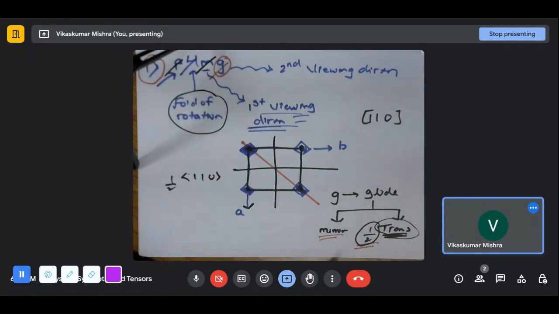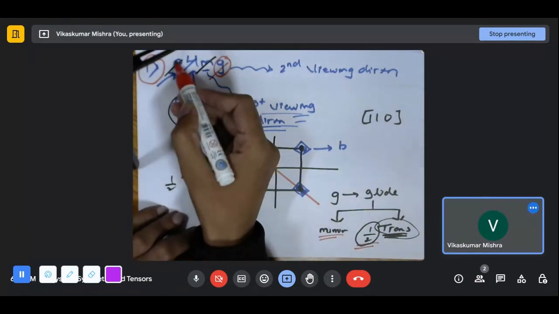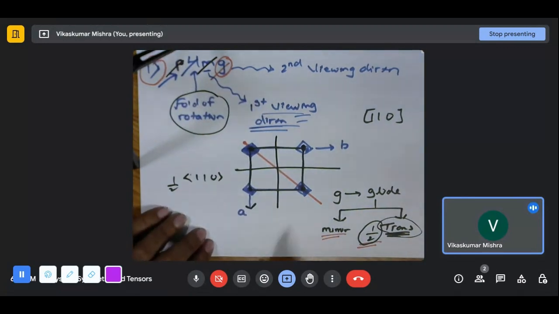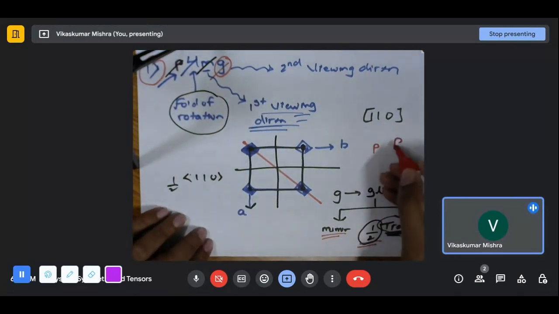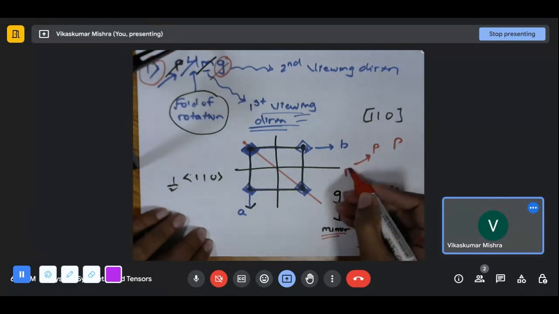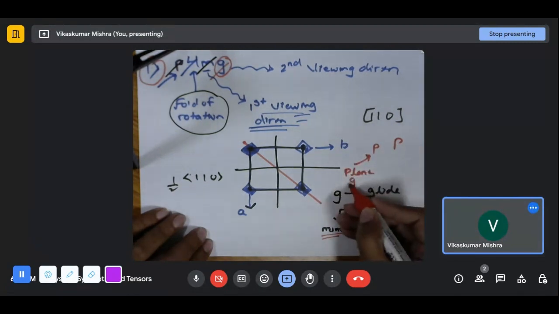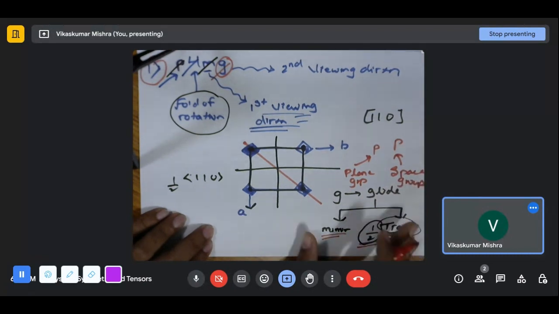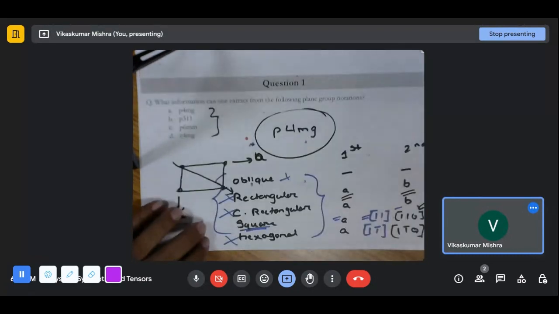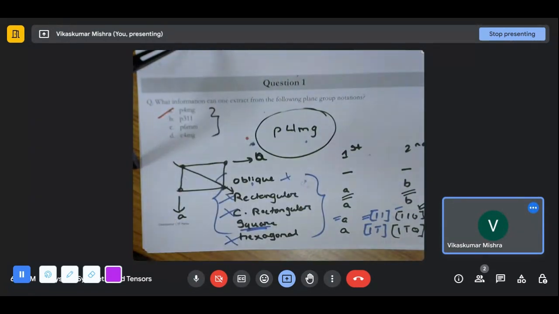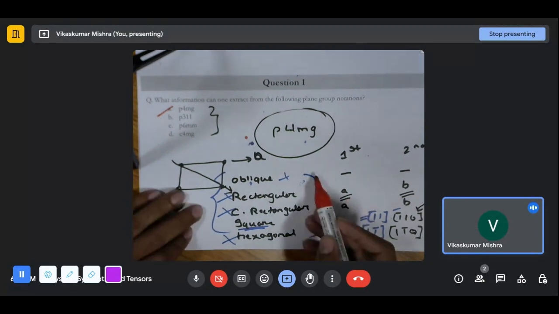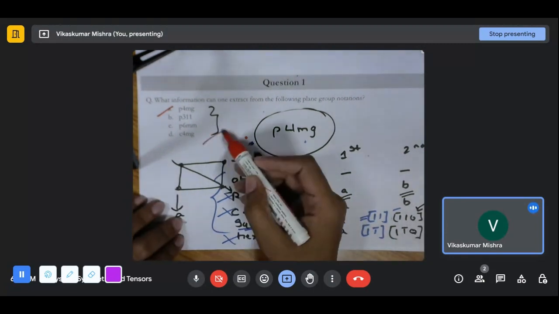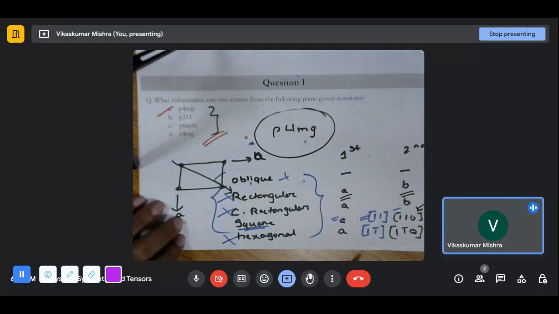One more thing we need to note. This is a small p. There is a difference between small p and capital P. We use small p in the case of plane groups, while capital P is for the case of space groups. And with that, we have covered the first part of this particular question. So on and so forth. Knowing this particular viewing direction, one can extract the information from this entire list of questions.